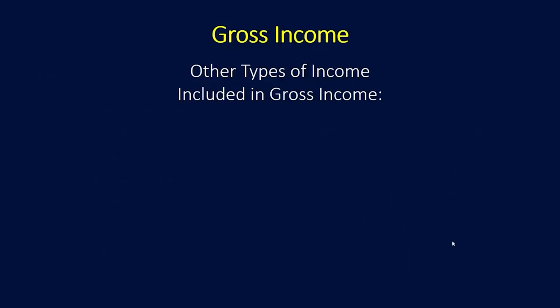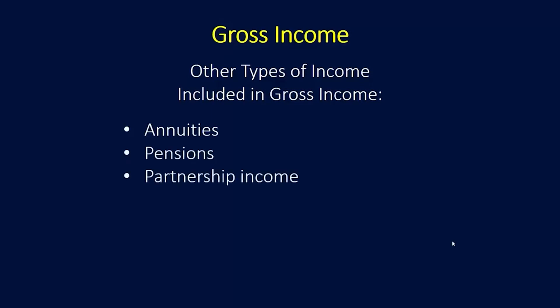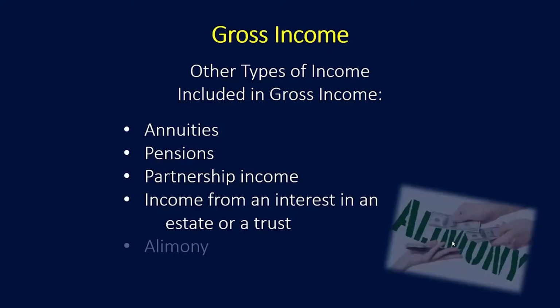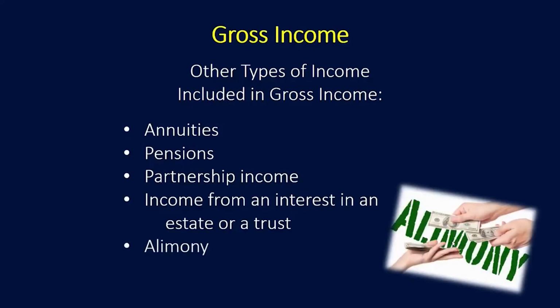Other types of income that are considered to be included in gross income are annuities, pensions, partnership income from a 1065 K-1, income from an interest in an estate or a trust. 1041 tax returns generate K-1s which have to be reported on an individual tax return. Alimony.